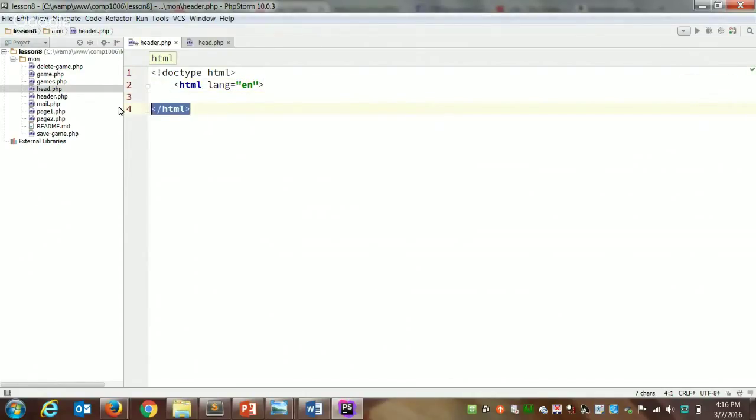I'm going to take out my closing HTML tag. We don't need that in our header. We'll open our body tag. Once again, we will put in our page title. So this is exactly what was in the head.php that we wrote.